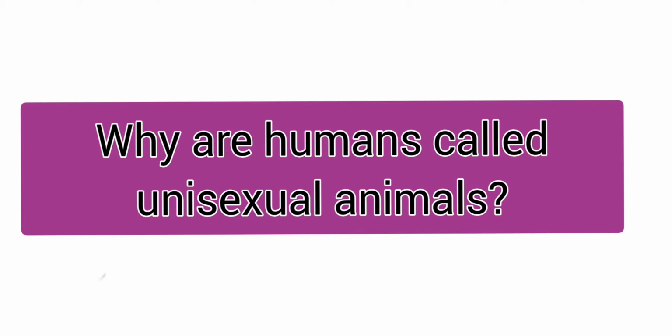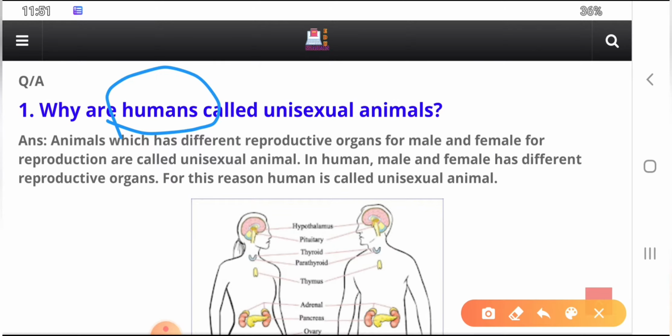Number one question: why are humans called unisexual animals? What's the reason? Animals which have different reproductive organs for males and females for reproduction are called unisexual animals.